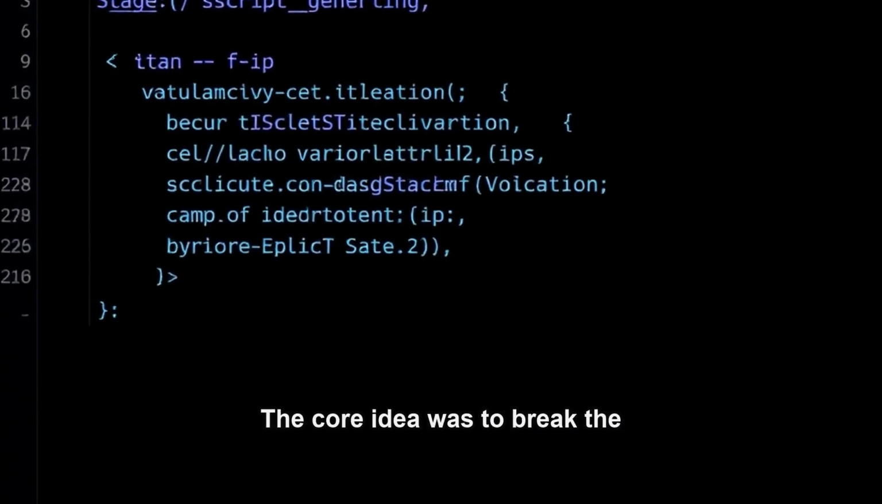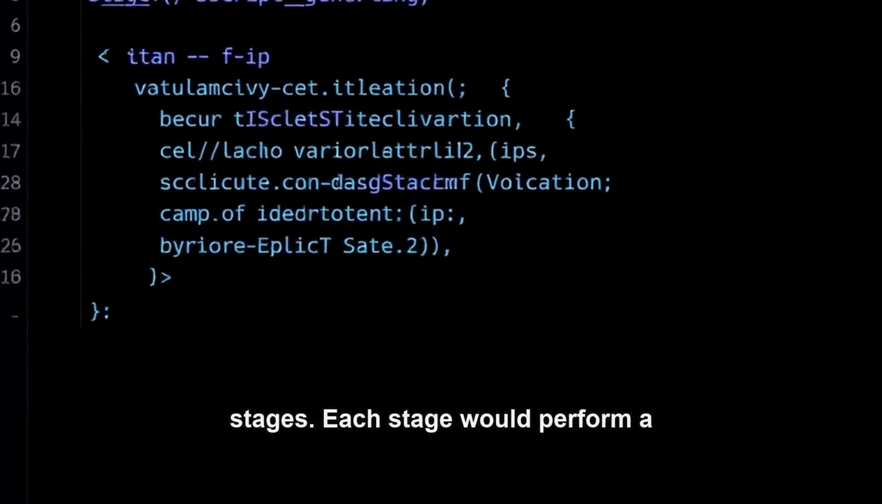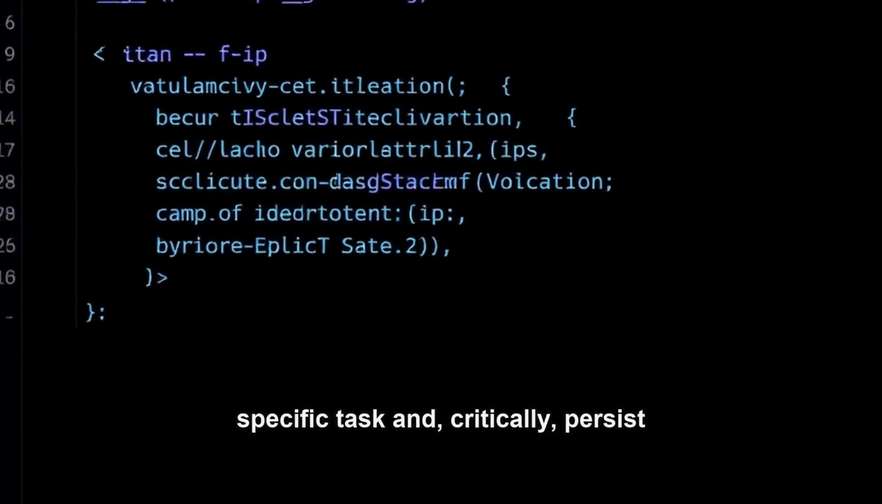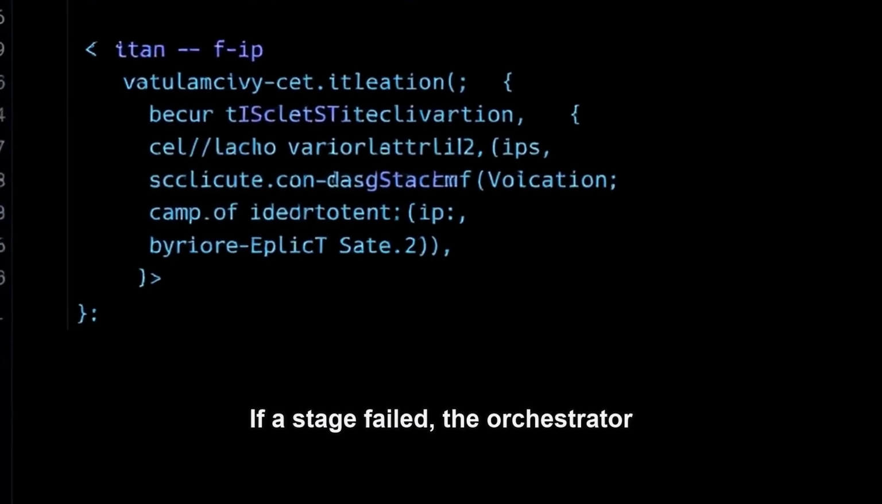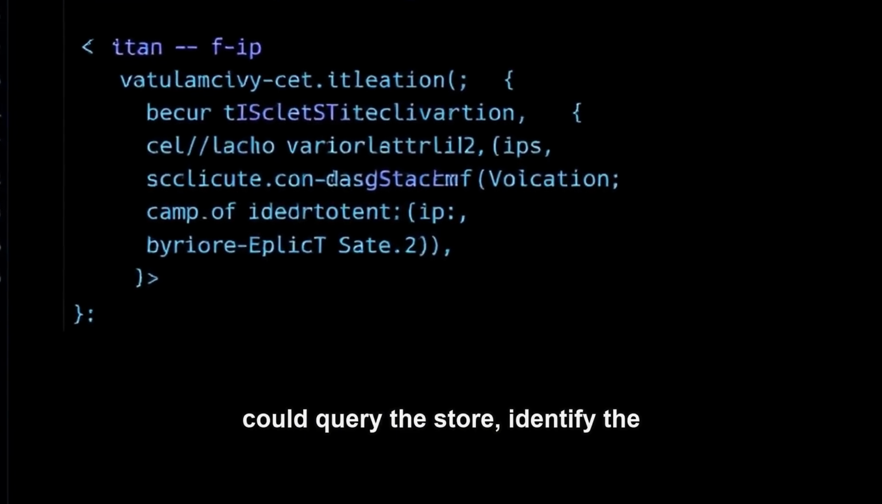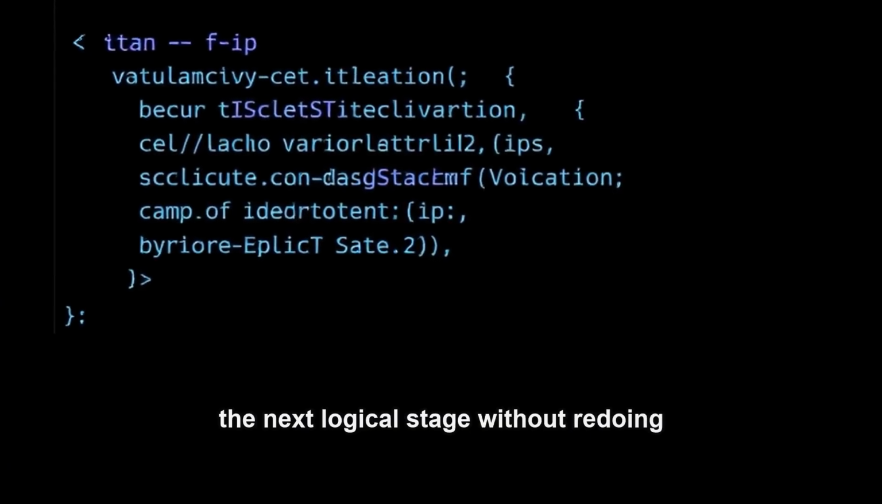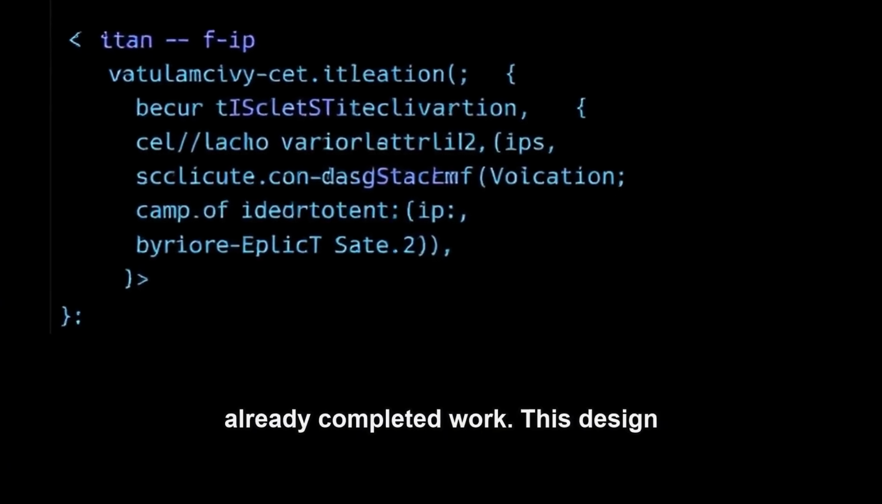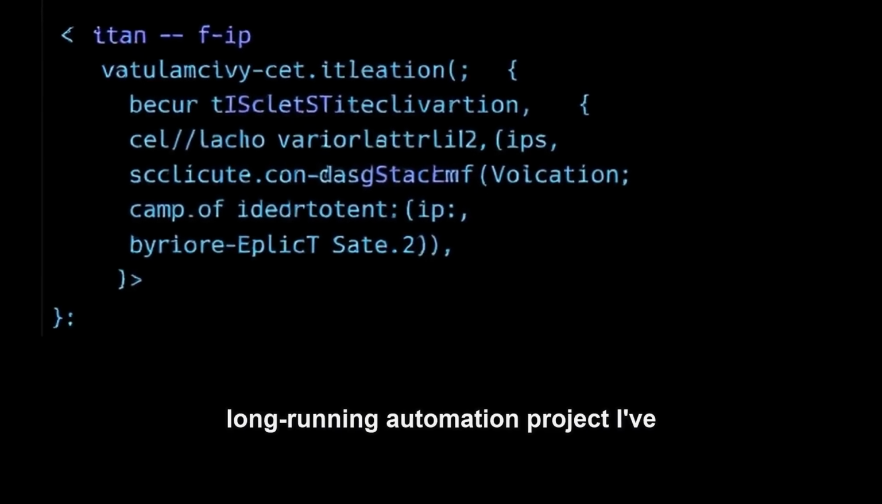The core idea was to break the pipeline into discrete, idempotent stages. Each stage would perform a specific task and, critically, persist its progress to a central data store. If a stage failed, the orchestrator could query the store, identify the last successful step, and restart from the next logical stage without redoing already completed work. This design pattern has been a lifesaver in every long-running automation project I've tackled.